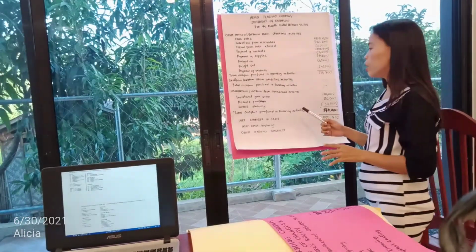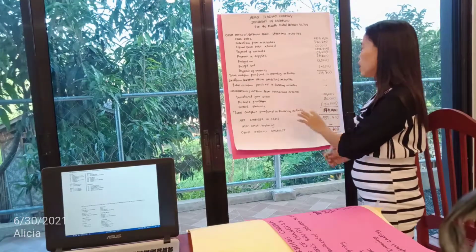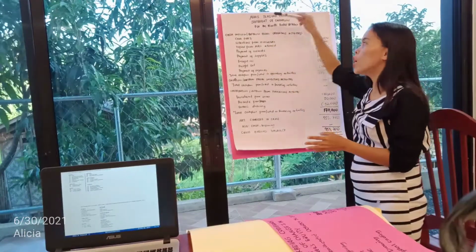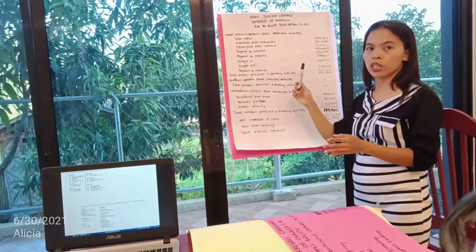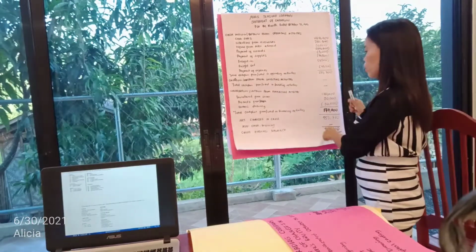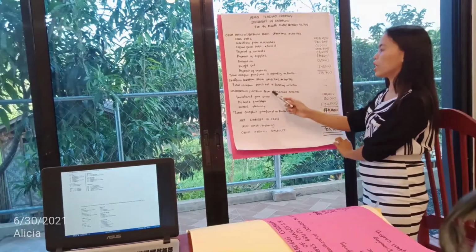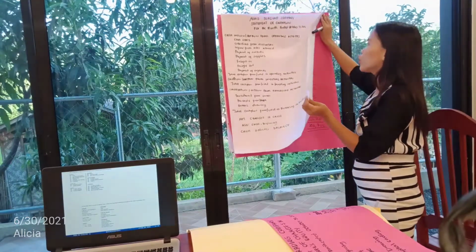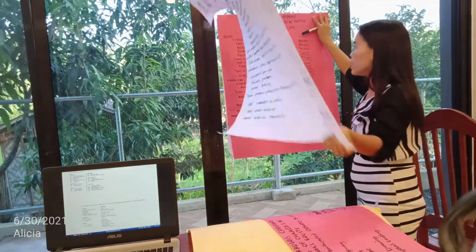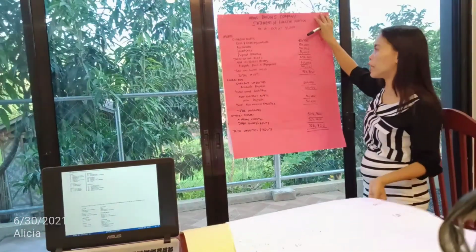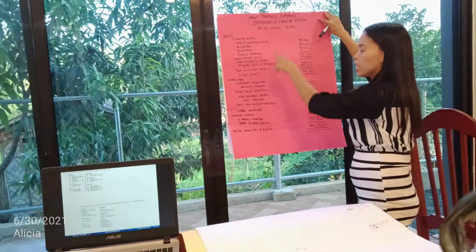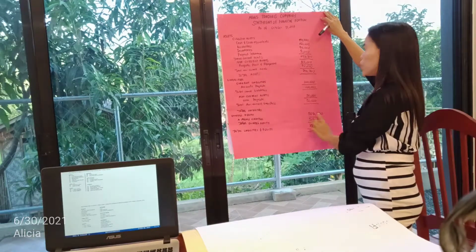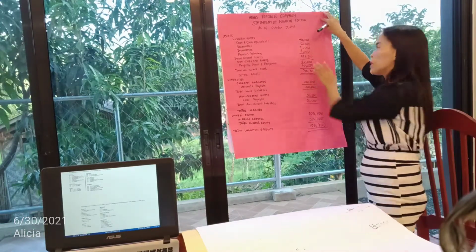So cash flow, then the balance sheet. In cash flow, we calculate all the cash. So we have the operating activities, financing activities, and the investing activities. After cash flow is the statement of financial position or balance sheet. So assets is equal to liabilities plus owner's equity. If they are not equal, that means something is wrong.